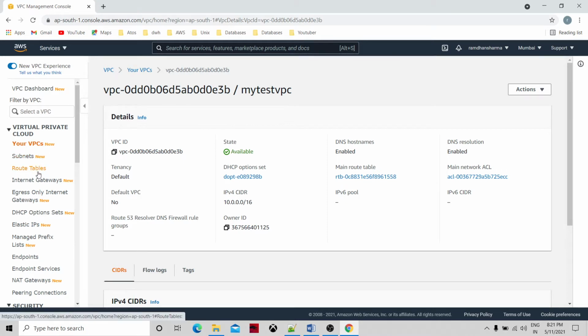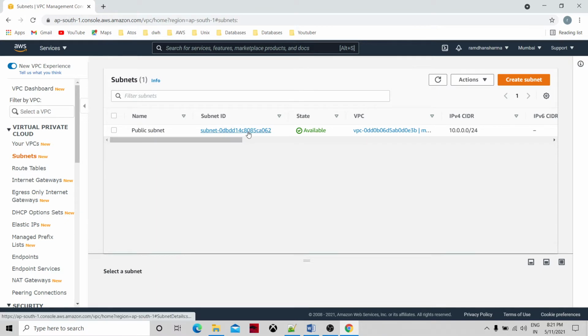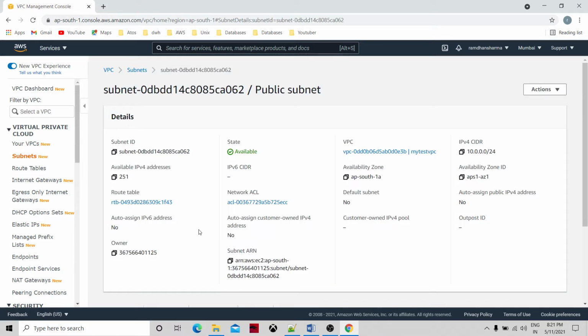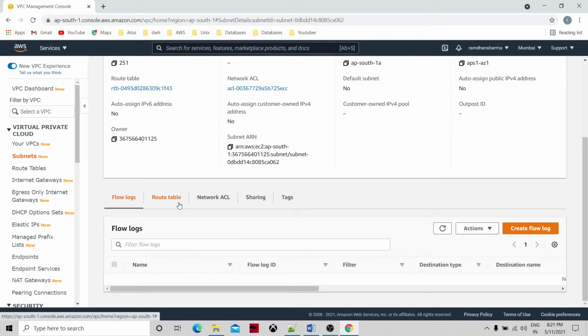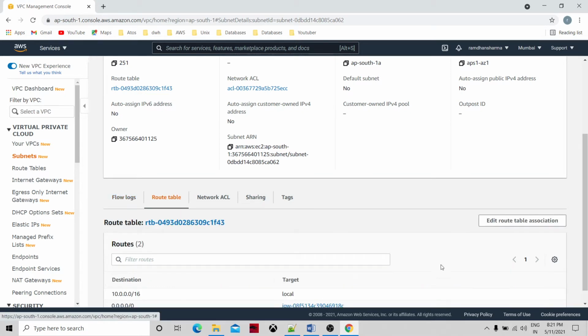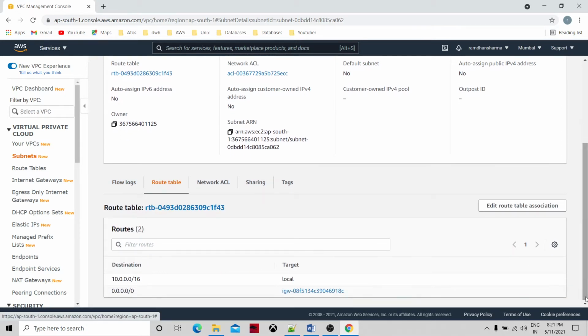And let me go to the subnets and see, this public subnet is there. Now, see, if you look at this, there is an internet gateway, so for public subnet, it will be there.